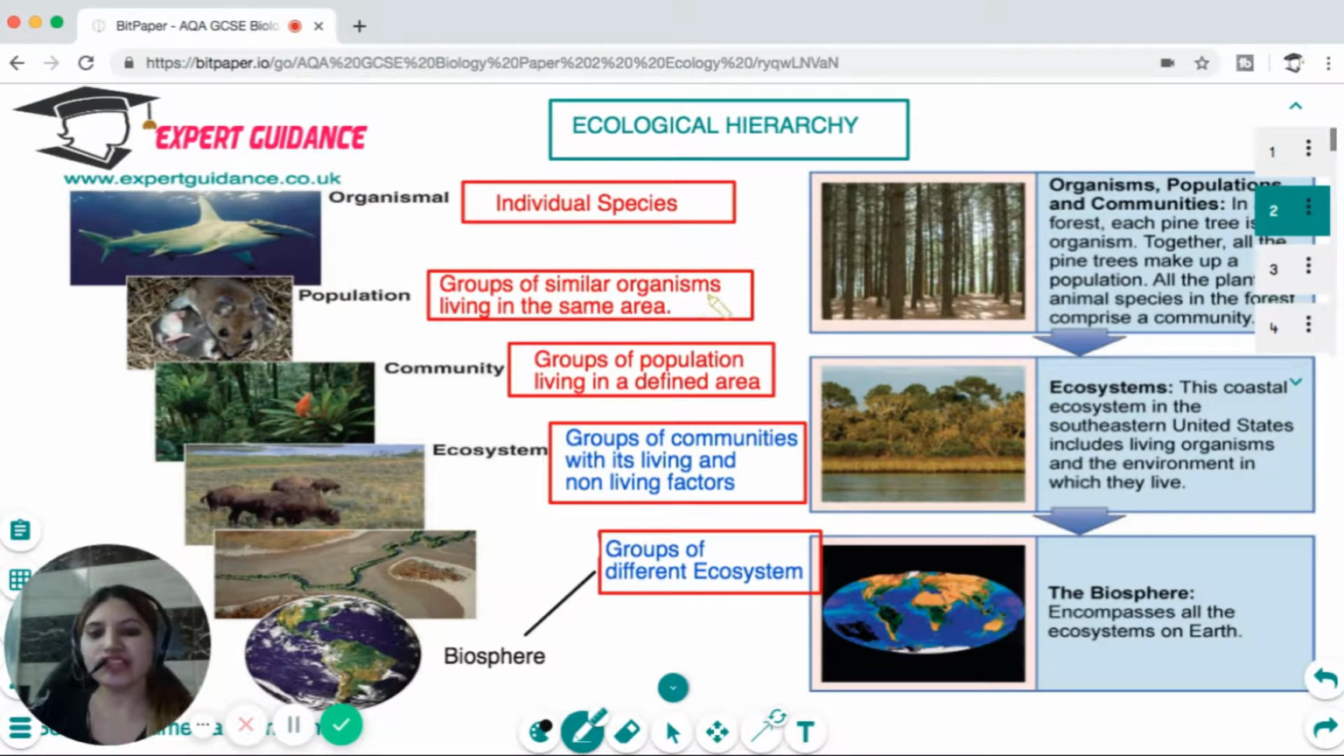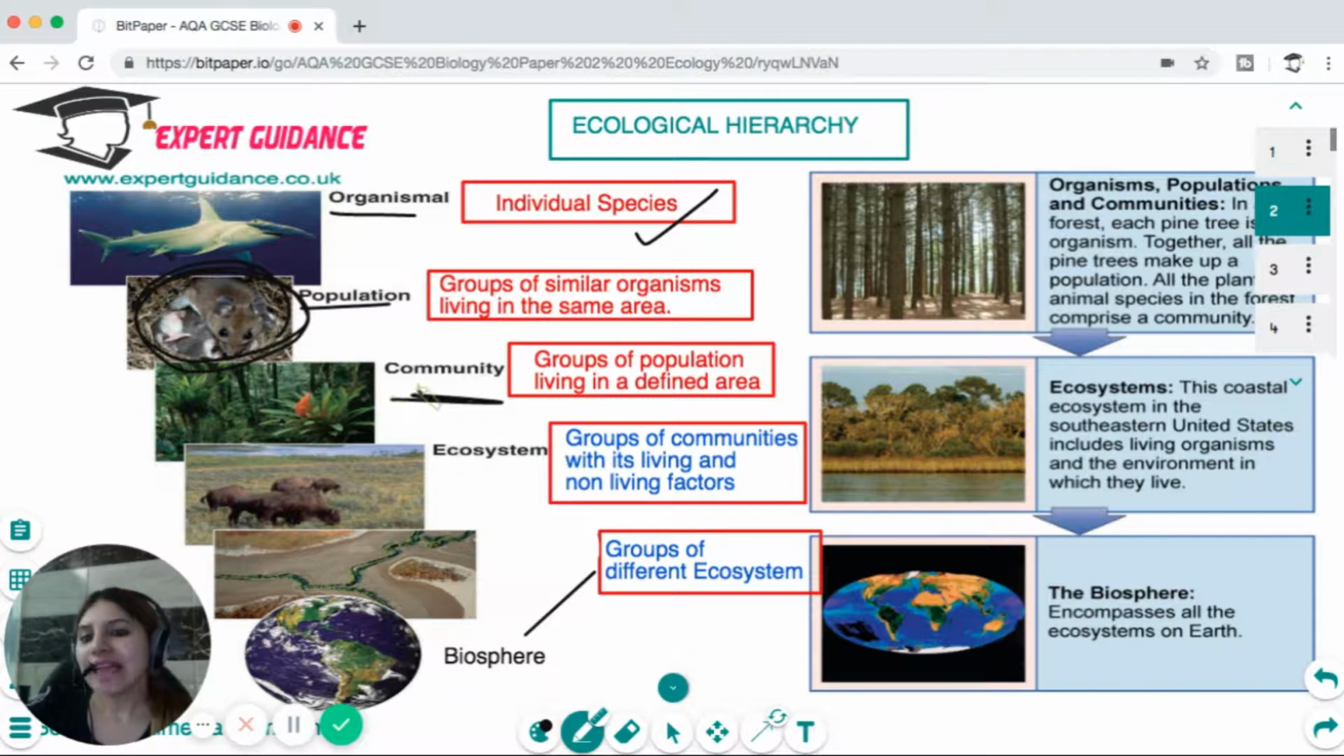First of all, you should understand what is an ecological hierarchy. What are the things that are contained in the ecosystem or in ecology? So ecology starts with the level of organisms, which are the individual species. These groups of organisms that live in a similar area, they make a population. So you can see here, there's a population of rats. And then when you have groups of populations in a different area, that makes a community.